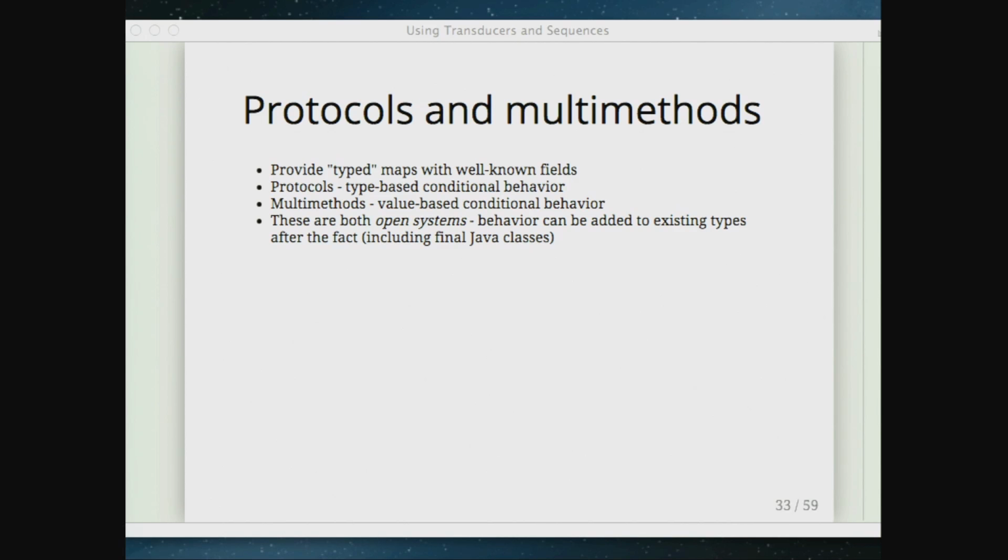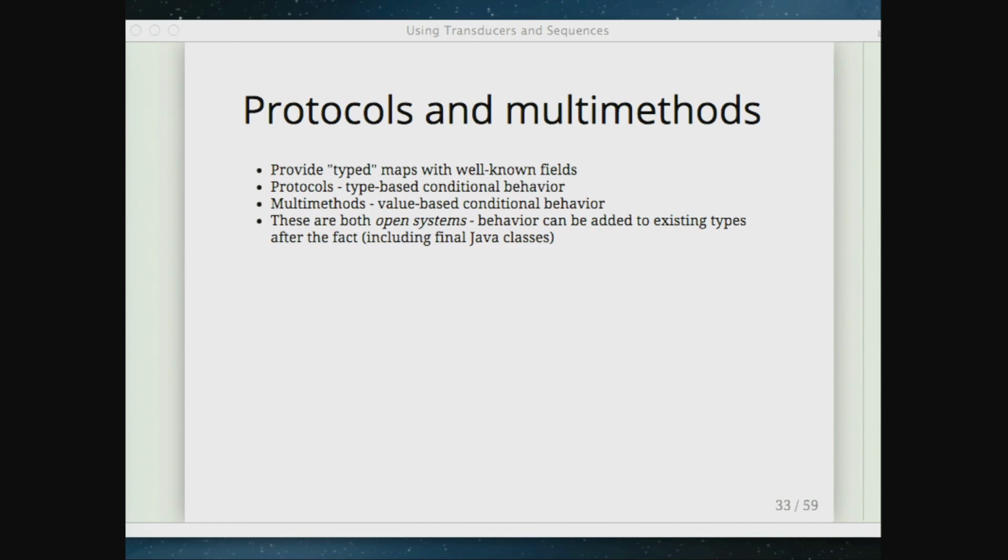And so it really works well with typed data, typed maps. I'm not going to really talk about it at all, but there's a typed version of a map called a record. It has the same interface as a map and the same generic data access patterns, but it has a type associated with it. And it really does map to a real Java class under the hood. And so protocols work well with types. They work well with anything that's coming from Java.